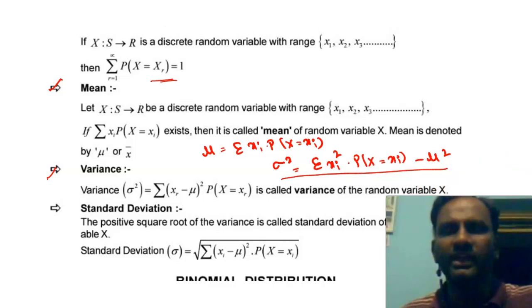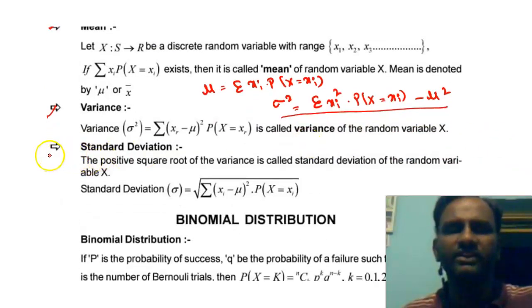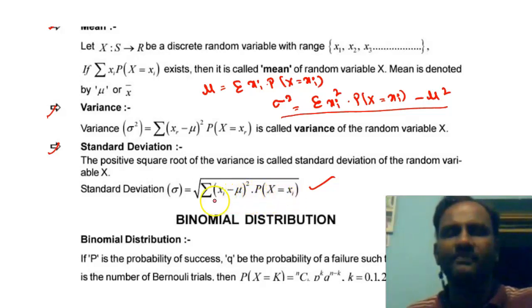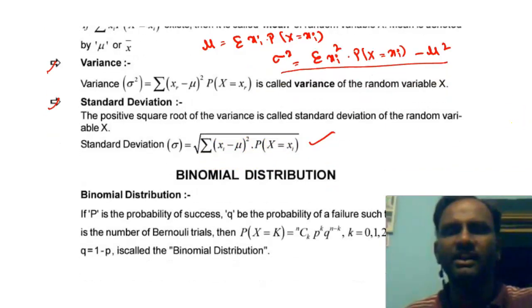Next one is standard deviation. The square on the left side we send to the right side, and that becomes the standard deviation. That is, standard deviation sigma is equal to the square root of summation (xi minus mu) whole square times P(X = xi). That is the standard deviation. Right.